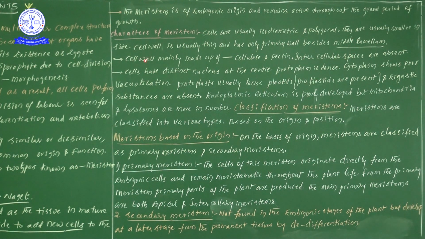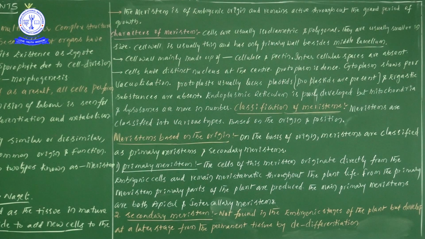Now the meristem cell wall is made up of cellulose and pectin. Cellulose and pectin, don't forget this important point. Meristematic cell walls are made up of cellulose and pectin. Intercellular spaces, the spaces between the cells, are absent.